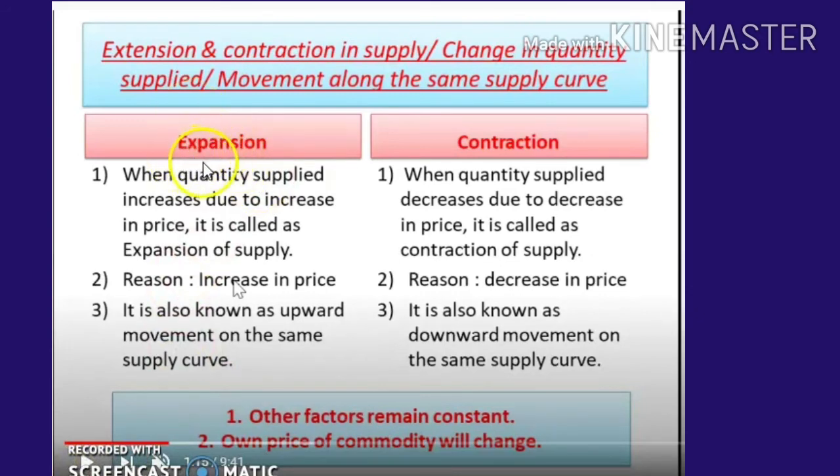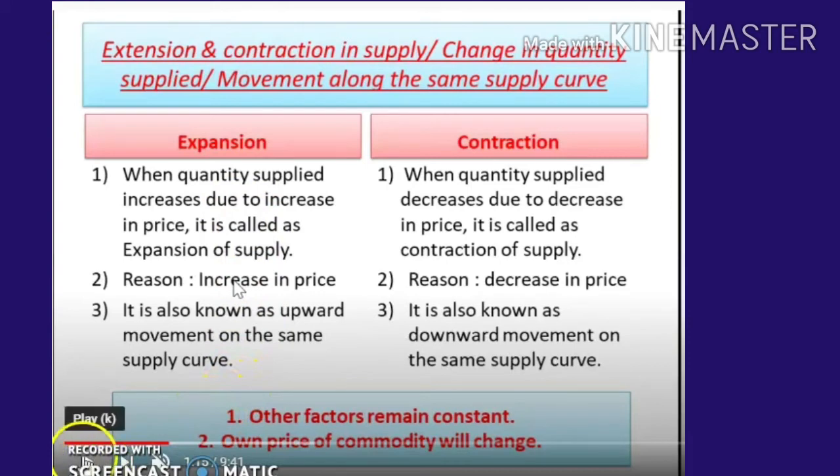So expansion: when quantity supplied increases due to an increase in price, it is called expansion of supply. So when the price increases, what happens? Quantity supplied increases, other things remaining the same.